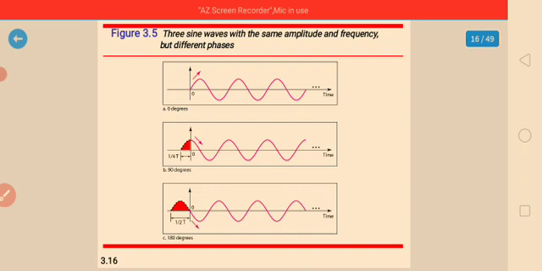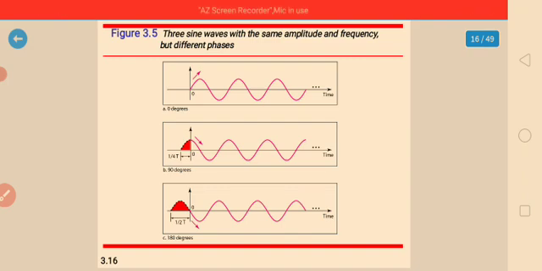In the third one, a sine wave with a phase of 180 degrees starts at time 0 with 0 amplitude, and the amplitude is decreasing.